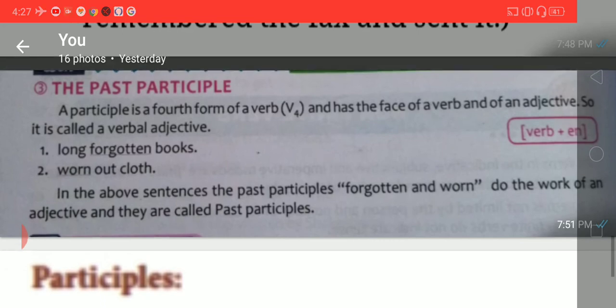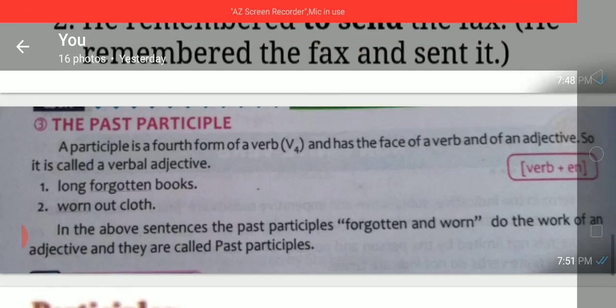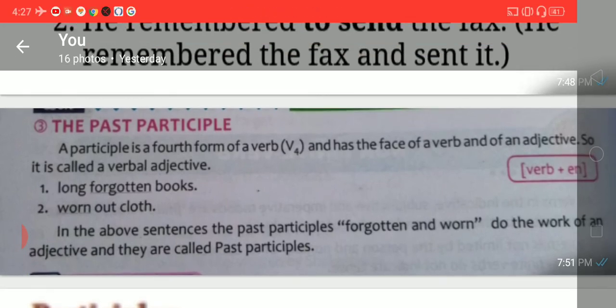Now moving on to the past participle. A participle is a fourth form of a verb, that is verb 4, and has the features of a verb and of an adjective. So it is called a verbal adjective. See, long forgotten books. So verb plus en. Forgotten, long forgotten books. This is past participle.